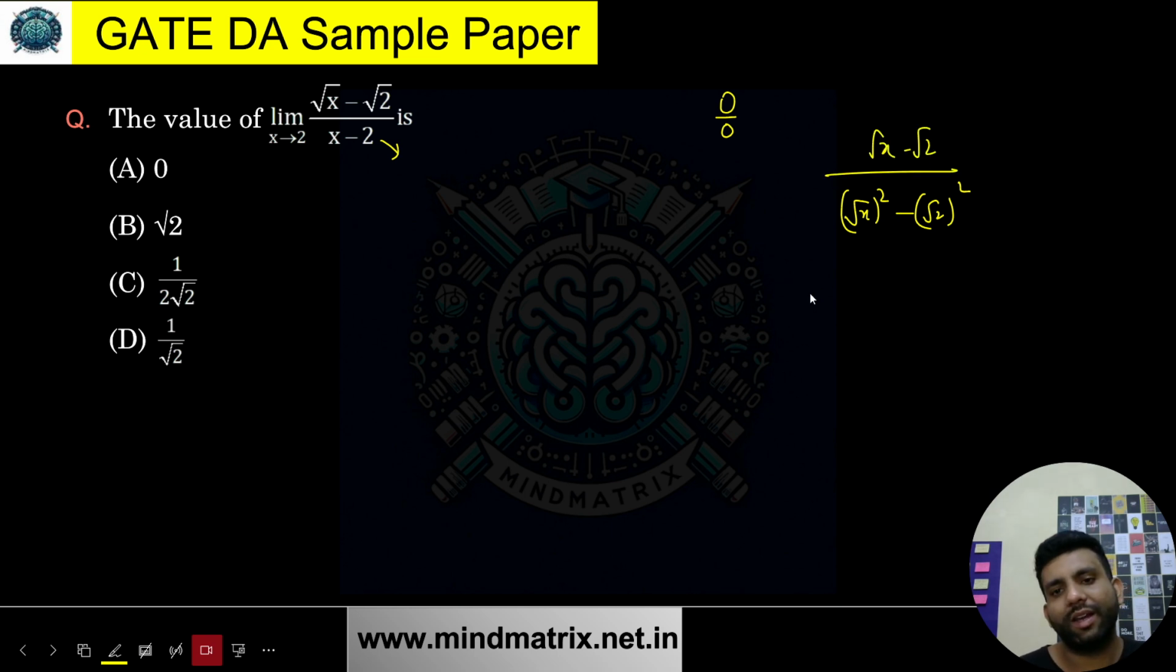I hope you'll be agreeing with me. Okay, so just think about this. Isn't it like a square minus b square? So can't I write it as (a minus b) into (a plus b)? Yes, I can do that.